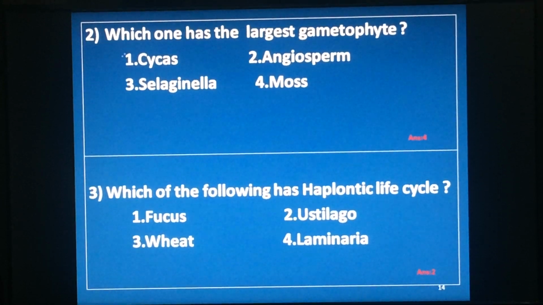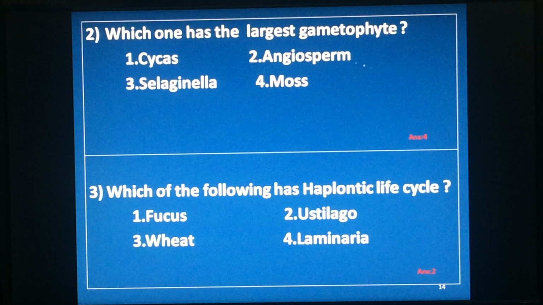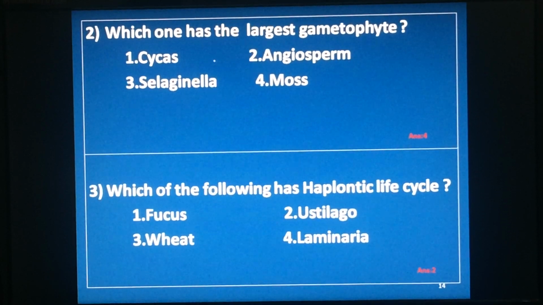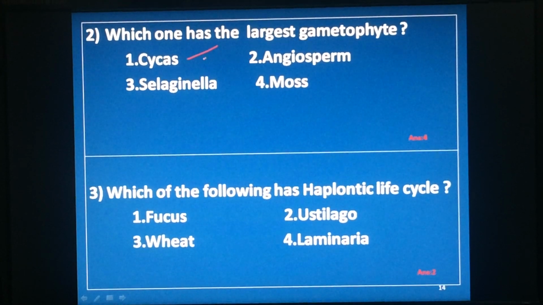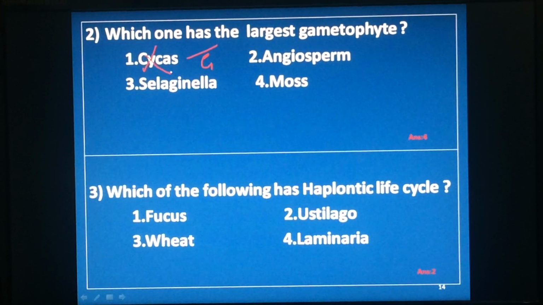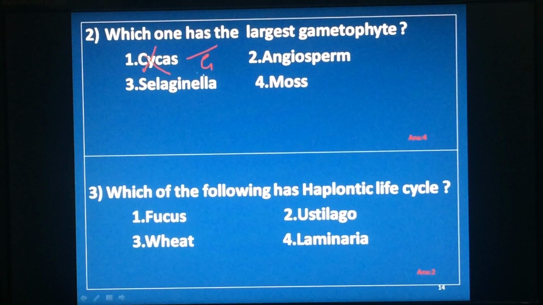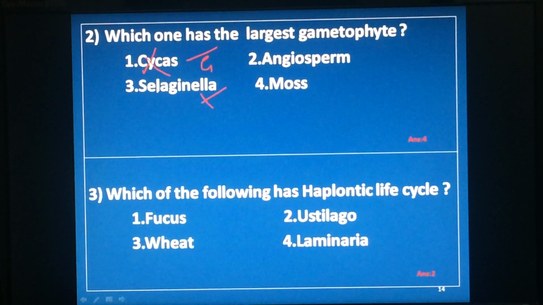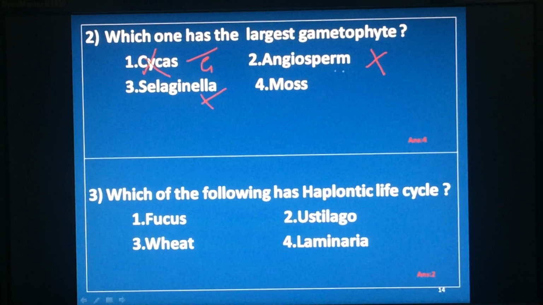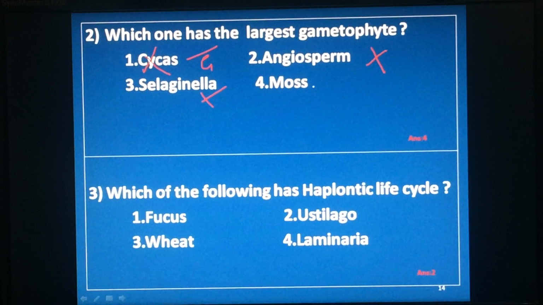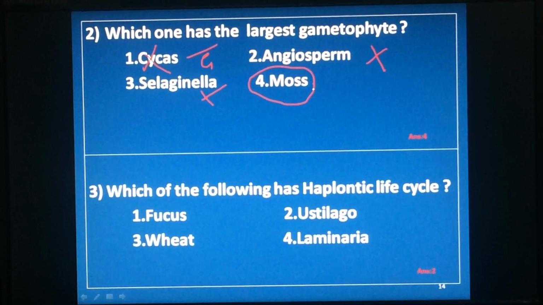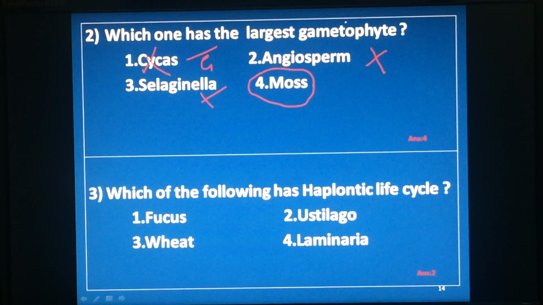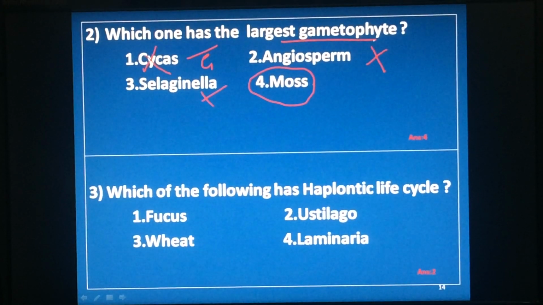But they have not given algae in the options, so there is no question of algae. Cycas comes under gymnosperm, so this is wrong. Selaginella, pteridophyte, is also wrong. Angiosperm, sporophyte is dominant, also wrong. So mosses, bryophyte, is the answer. In mosses, the gametophyte is dominant, which is largest.